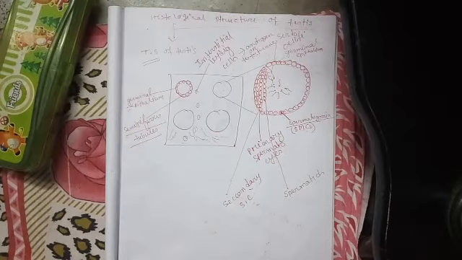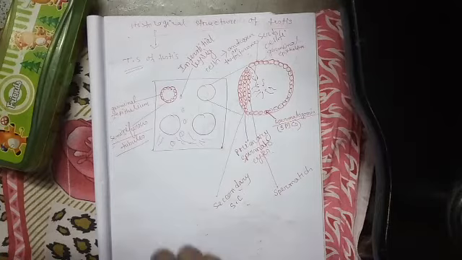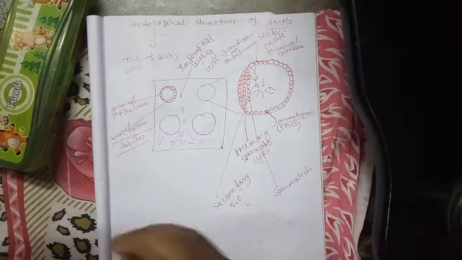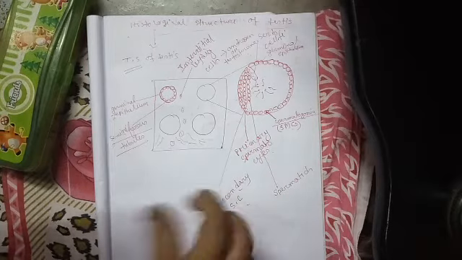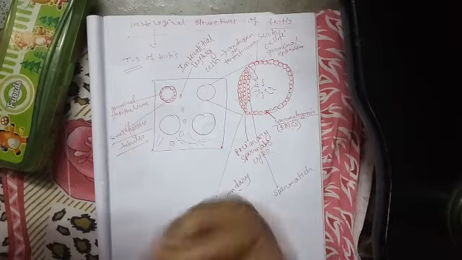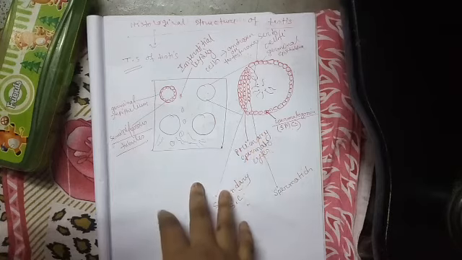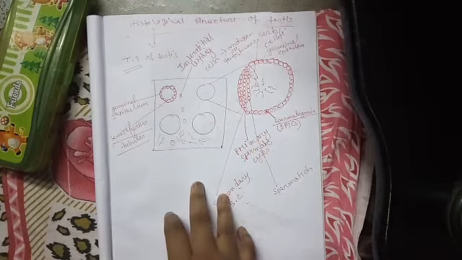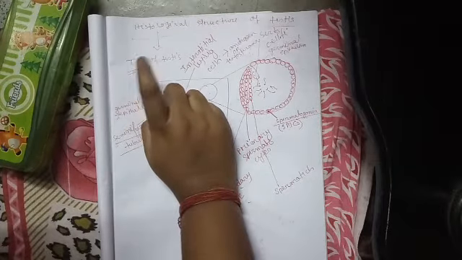Okay, so now we will study the histological structure of testes. In this picture we will discuss the cellular organization of testes, because histology means the study of the cellular organization of an organ. Okay, so let us start. The heading will be the TS of testis. TS means the transverse section.